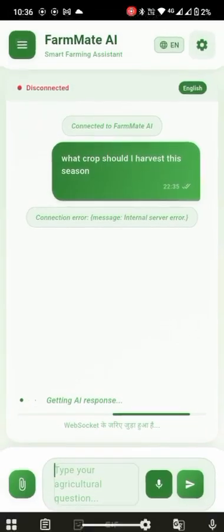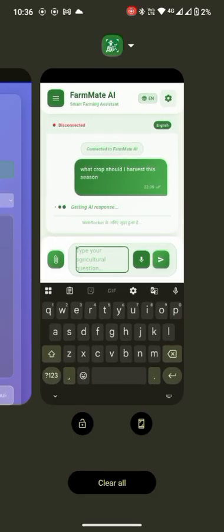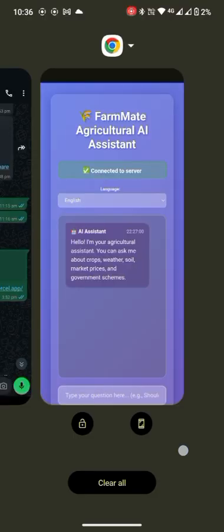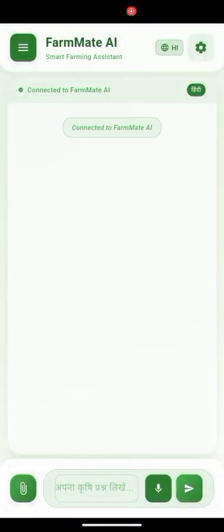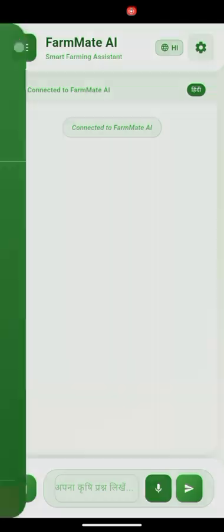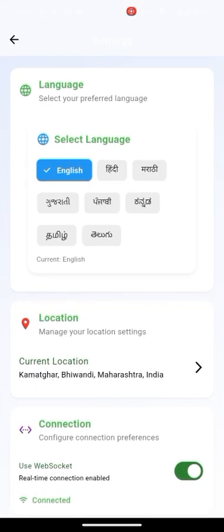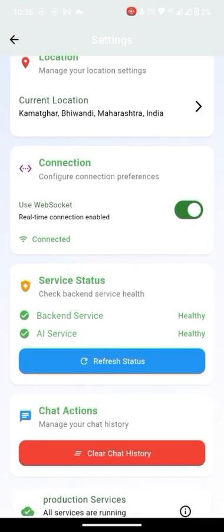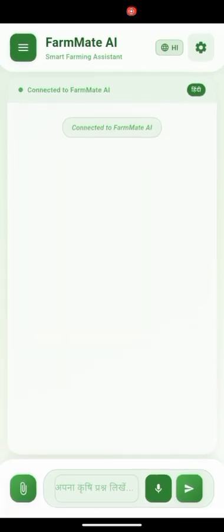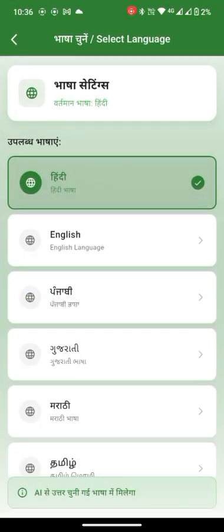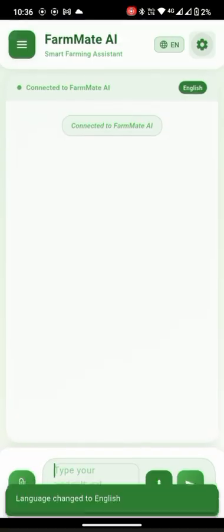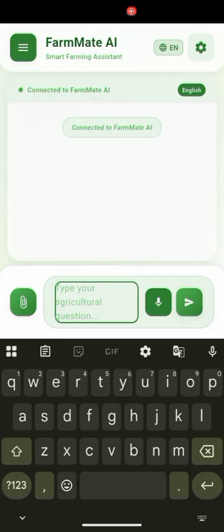So if we close our application and relaunch it, whenever you see disconnected, just pass one query, which automatically spins up the backend server, then close the application and change languages as per your preference. Then it works perfectly for any number of queries.